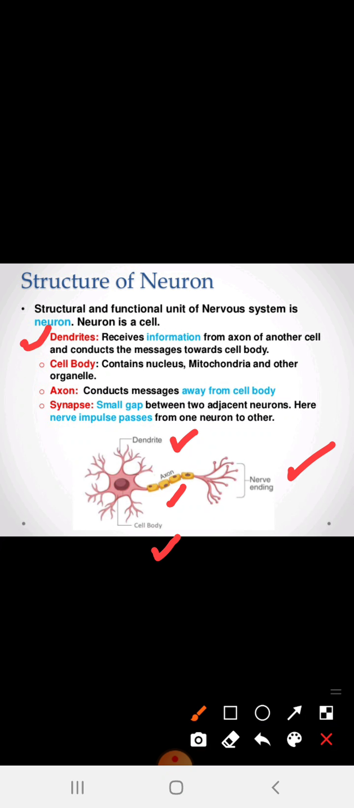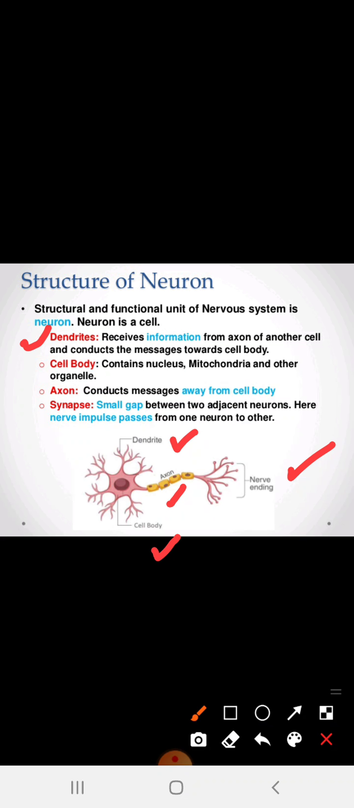The first one is the dendrites. Dendrites receive information from the axon of another cell and conduct the message towards the cell body. So dear students, don't think that the neuron is only one single unit. Our whole body is made up of a number of neurons, and they pass messages from one neuron to another neuron.